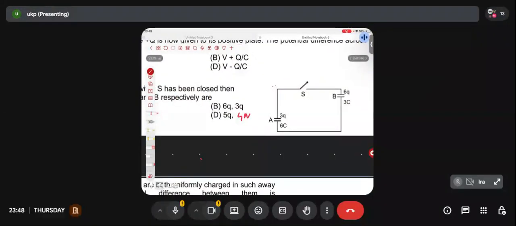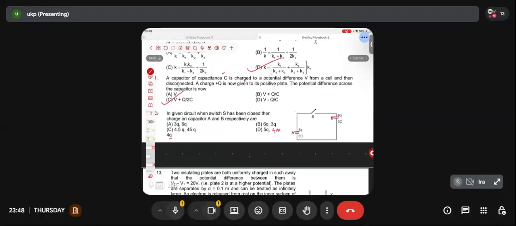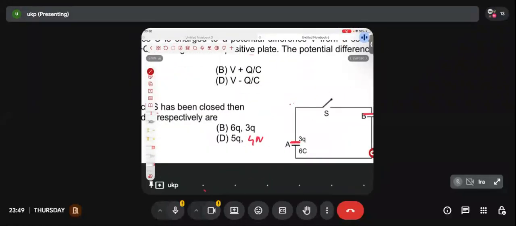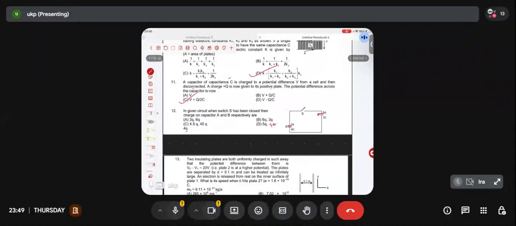Initially, you have a total 3Q charge in this plate. This one is having 3Q, this one is having 6Q. If I'm not wrong. Yes. Once you connect them, what will come? Initially, before it was closed, 3Q charge was present on this plate, 6Q charge was present on this plate, and now you decide to close the switch. The question is, what will be the charges on the capacitor? So tell me the whole charge distribution, what will happen.